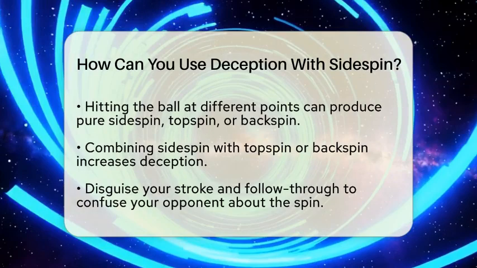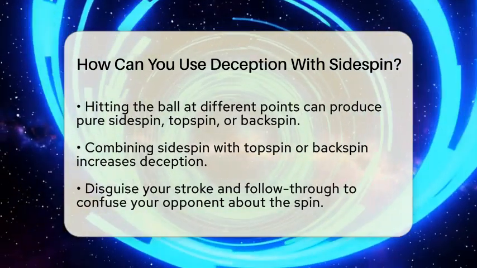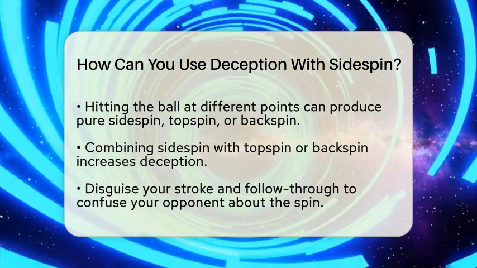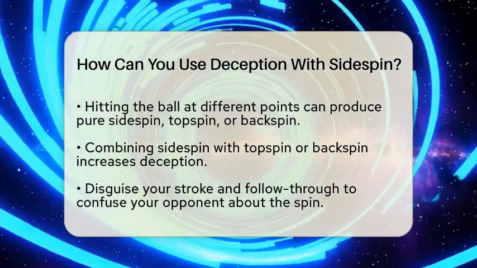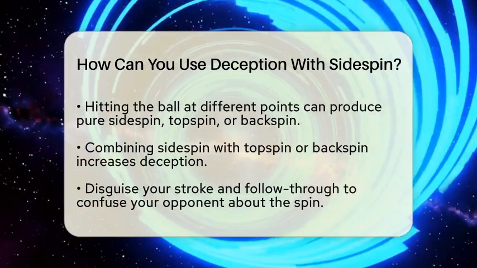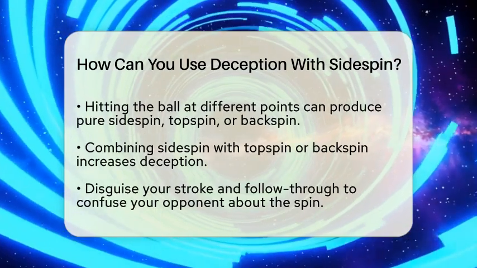Combining sidespin with other spins can also increase your deception. If you serve or hit the ball with a mix of sidespin and topspin, your opponent might expect a straightforward sidespin shot but instead receive a sidespin topspin ball. This can lead to misreads and weak returns.